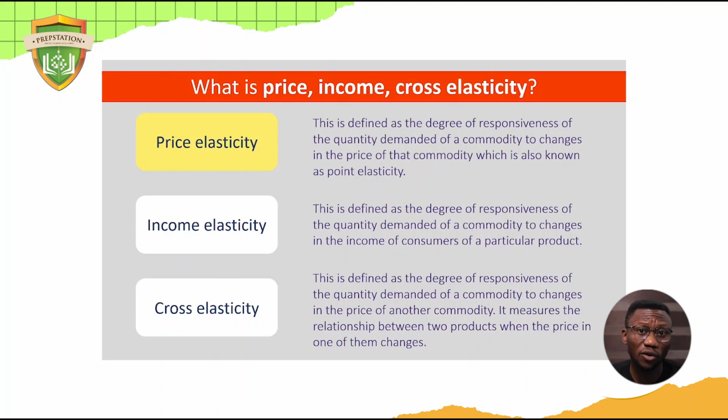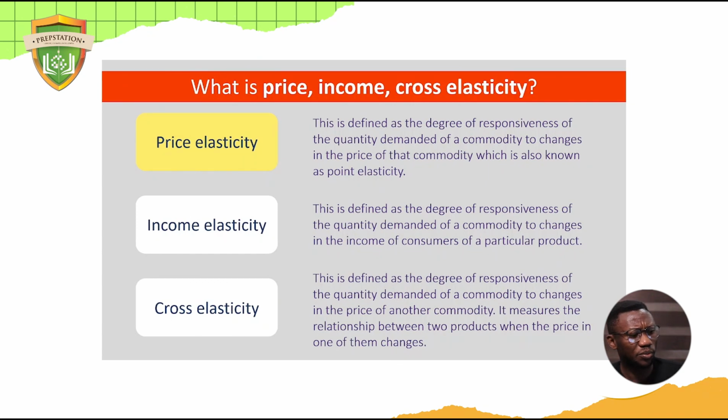Now, of course, we've learned that before. If price goes up, demand goes down, normally. If price goes down, demand goes up. I repeat, normally. It could be a different direction, abnormal demand. But the question now is, by what margin, by what volume, by what units would demand increase or decrease? If price goes down and demand goes up, will it go up so high? Will it go up just about the same change? Or will it not even go up at all? Or what's going to happen? That's a question about elasticity of demand.